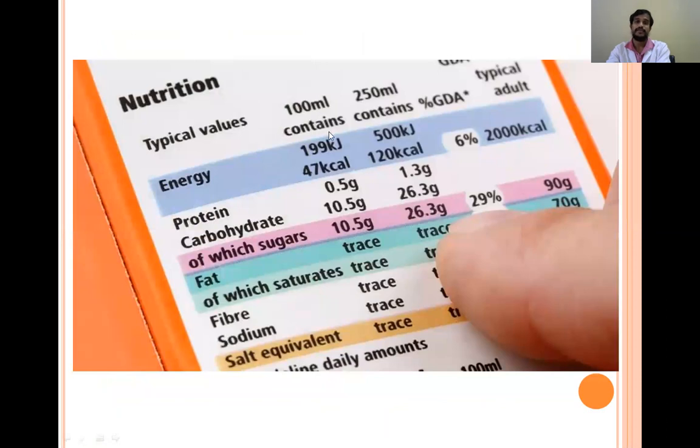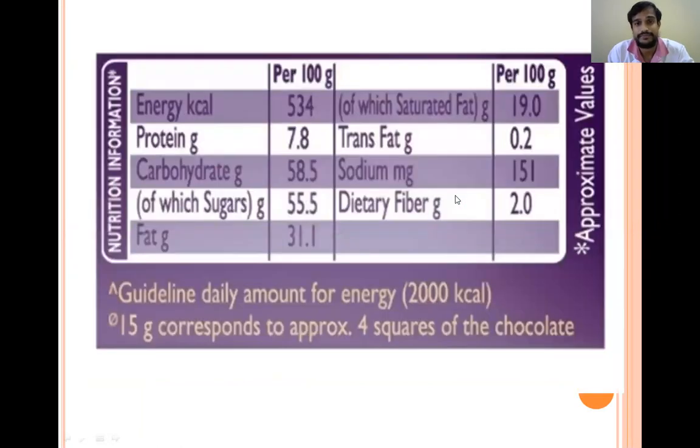So here also, in this nutritional label, you can see it has given the energy in kilojoules and also in kilocalories for 100 ml and also for 250 ml. And it has also given the protein content and carbohydrate content in 100 ml and 250 ml. This is also another nutritional label which contains the energy content and the amount of the individual nutrients.